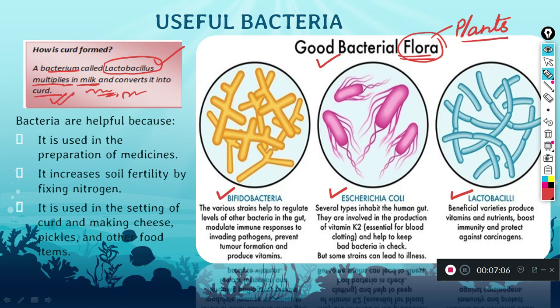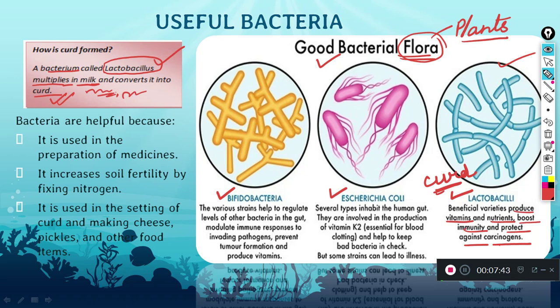These are the pictures of Lactobacillus bacteria you can see here, and what they are doing is producing some kind of vitamins and nutrients, boosting immunity, and protecting against carcinogens also. That is why these lactobacilli are very useful for us, and it is generally preferred to eat curd if you are having any stomach related problem, because it has good bacteria which produce vitamins or nutrients, and it boosts our immunity also.